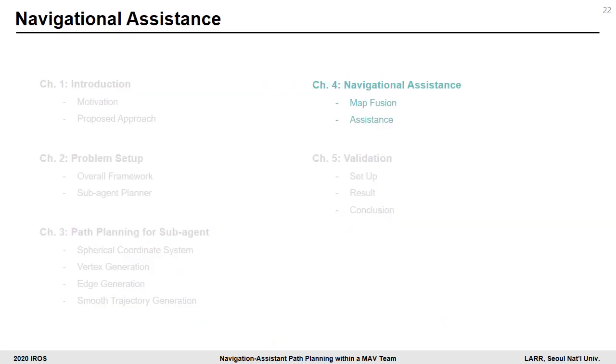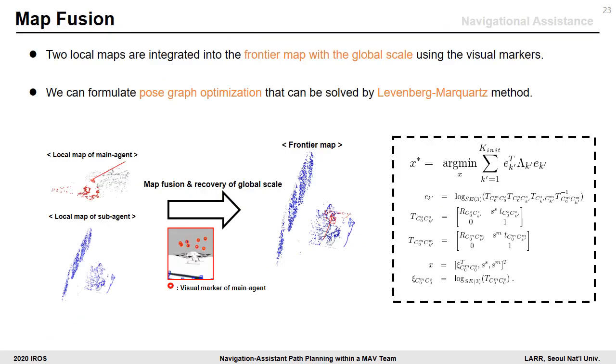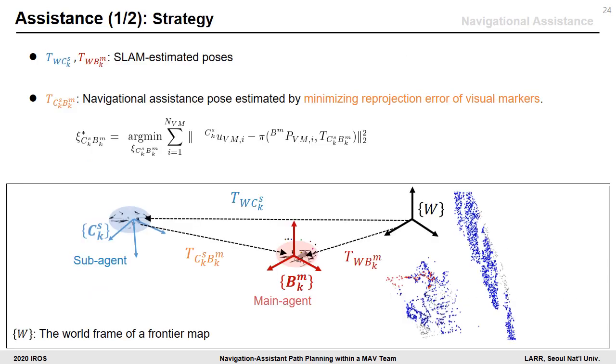Okay, and the next chapter is about navigational assistance. In the map fusion module, 2 local maps estimated by both agents should be integrated into a frontier map with global scale. To this end, the map fusion module should estimate the initial relative pose and scale ratio between 2 agents using visual markers. We can formulate this problem as pose graph optimization as follows, and we solve it using the Levenberg-Marquardt method.